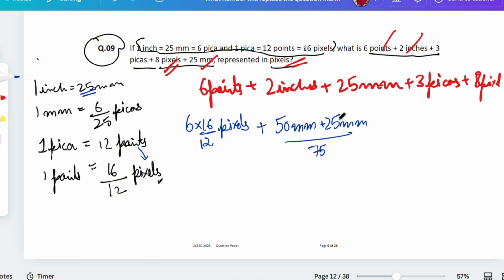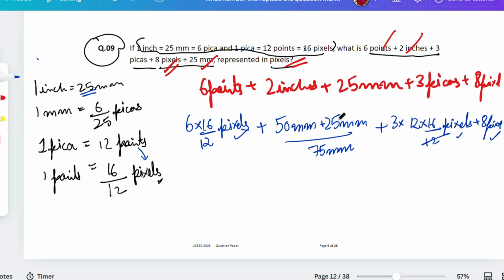But okay, let it be like this. 75 millimeter plus 3 picas. 3 picas means 1 pica is equal to 12 points, so 3 pica is equal to 3 into 12 points. And 1 point is equal to how much? 16 by 12 pixels. So this is converted into pixels, plus 8 pixels. Overall, it's pixels here, and pixels here as well.